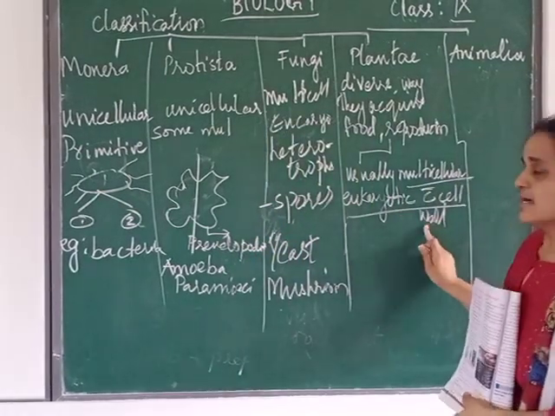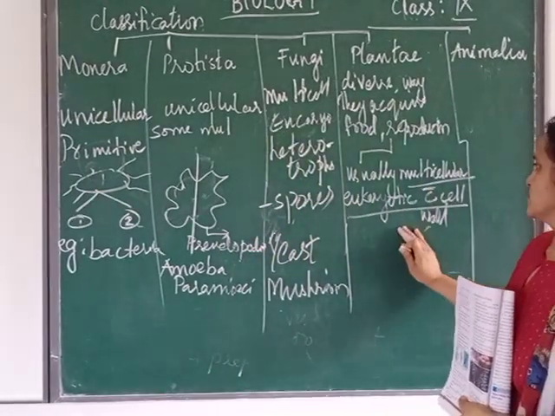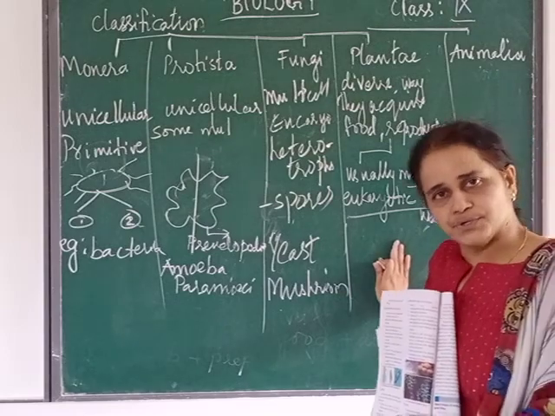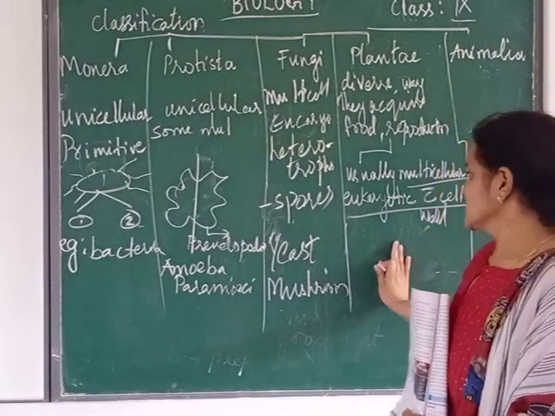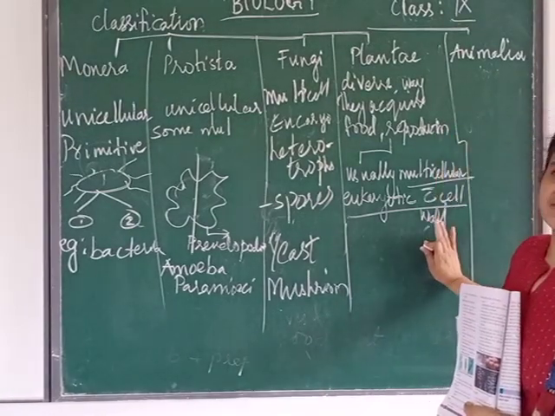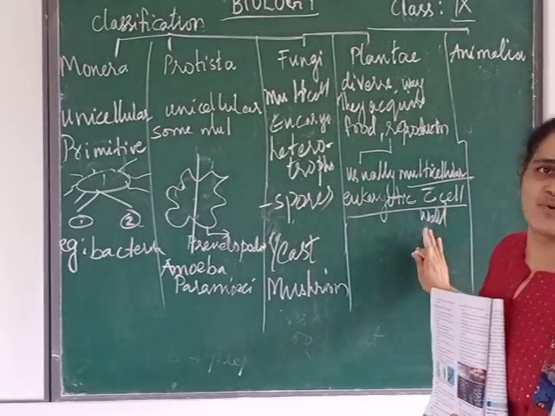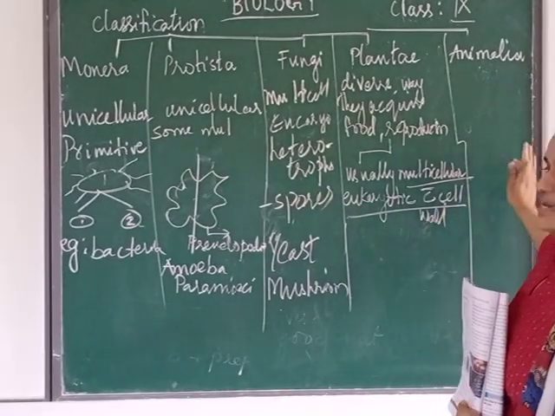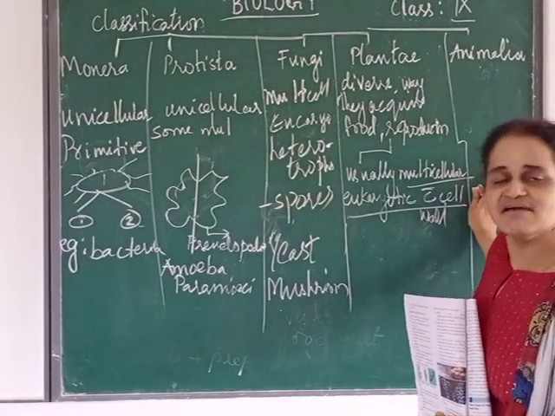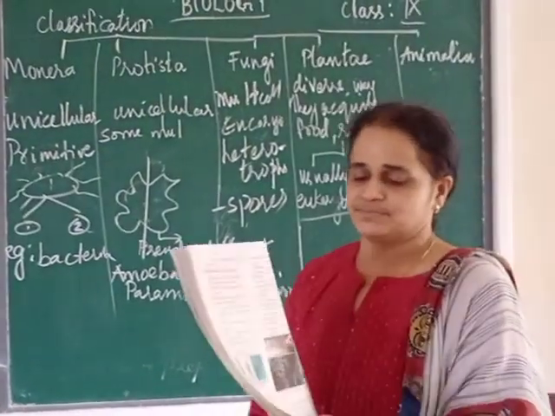And when we come to plants, do they have a cell wall? Yes, plants are with cell wall. When you come to animals, they do not have a cell wall.